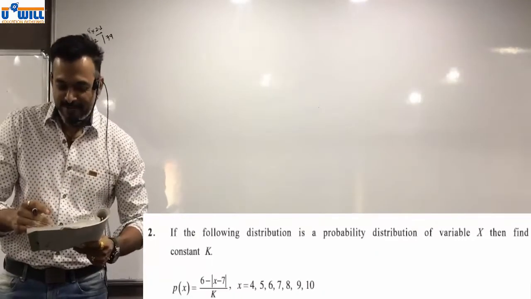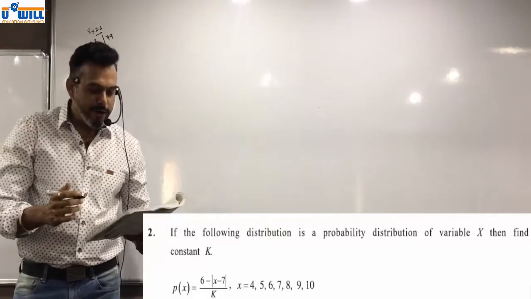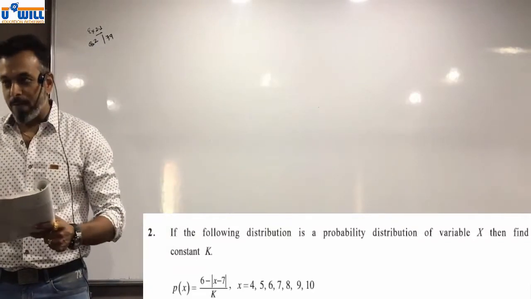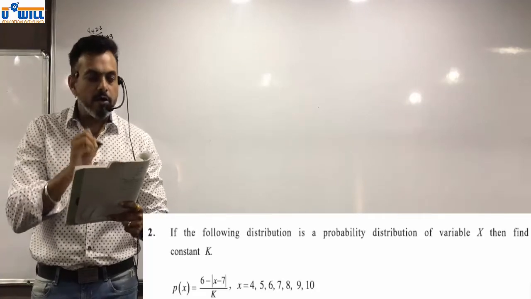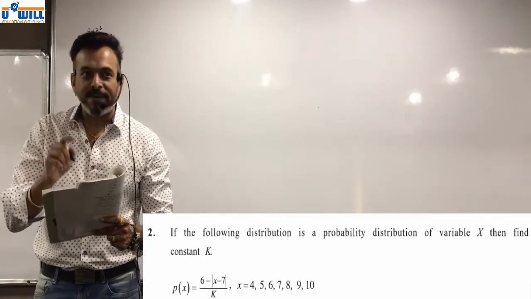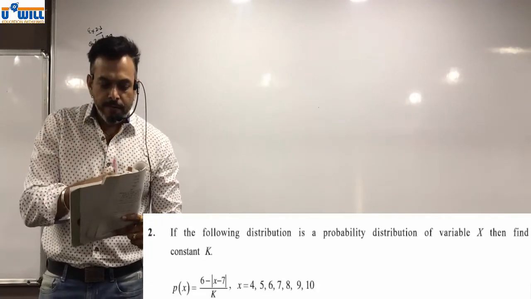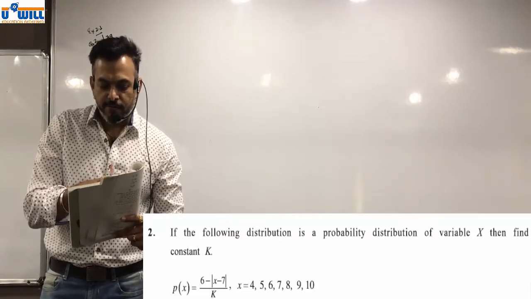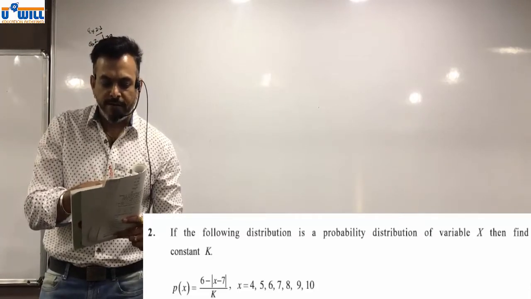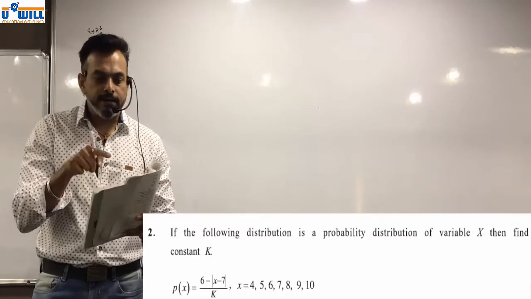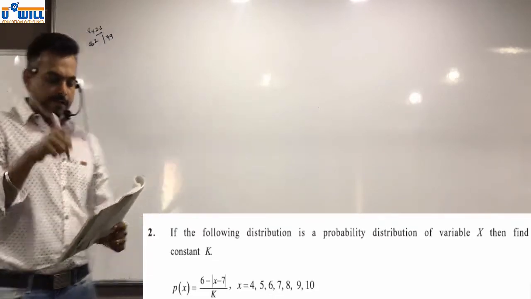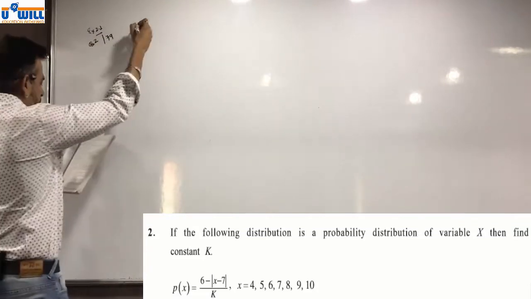Question number 2. If the following distribution is a probability distribution of variable x, then find the constant capital K. P of x is equal to 6 minus modulus x minus 7 upon K, where x is equal to 4, 5, 6, 7, 8, 9, 10. Let's write question 2.